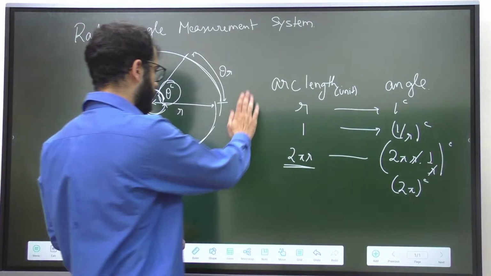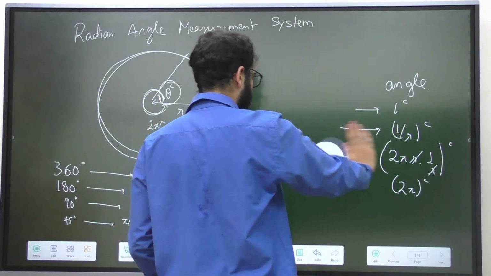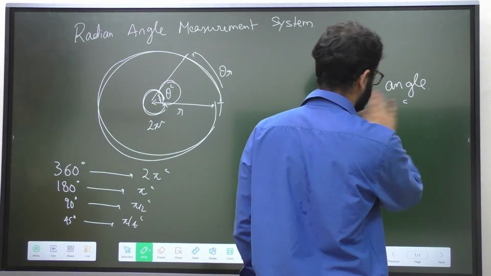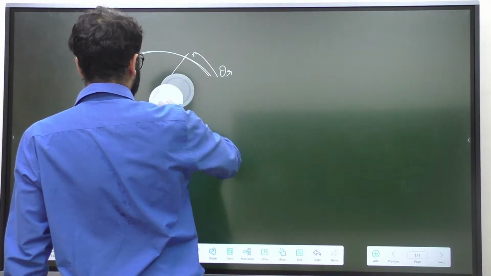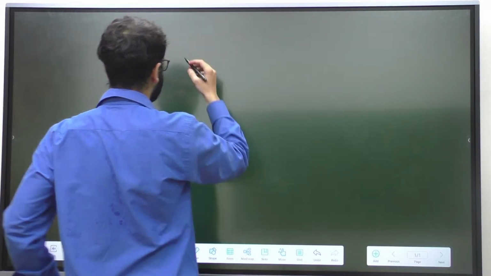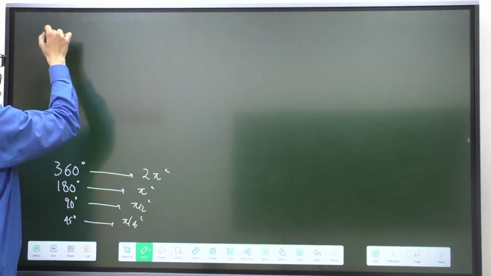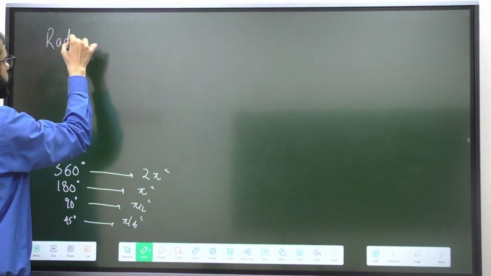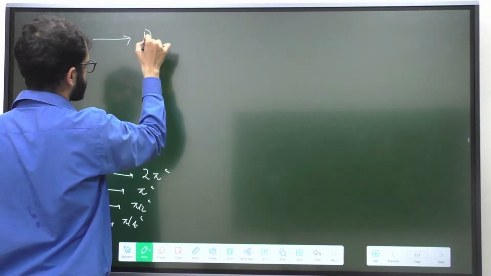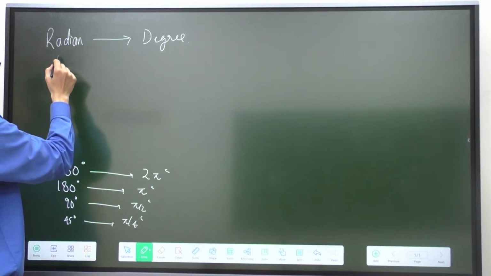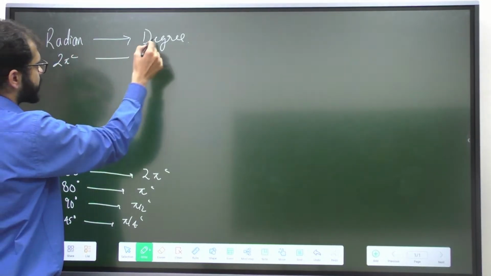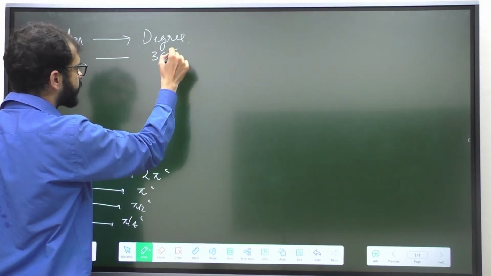Now let's talk about conversion from degree to radian and radian to degree. If I have to convert from radian to degree, what do we know? We know that 2 pi radians is the same thing as 360 degrees.